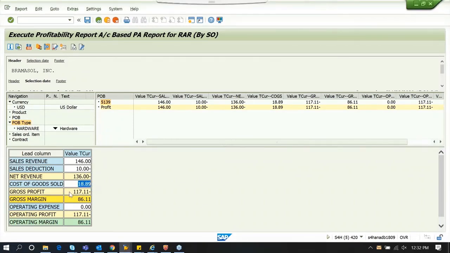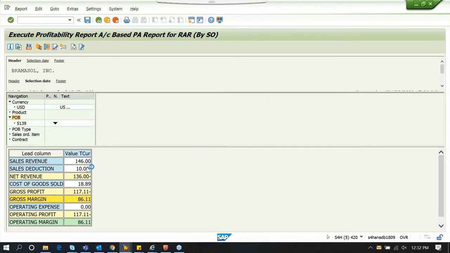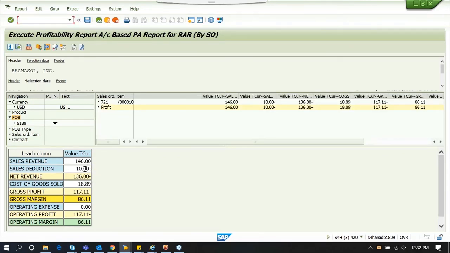And this is the cost of goods sold. So this is your gross profit. So similarly, you can explore different ways. Like you can click on the POB. So it will show the two POBs linked to this contract and the sales order that we executed. So you can double click on each POB to see your profitability for that POB alone.